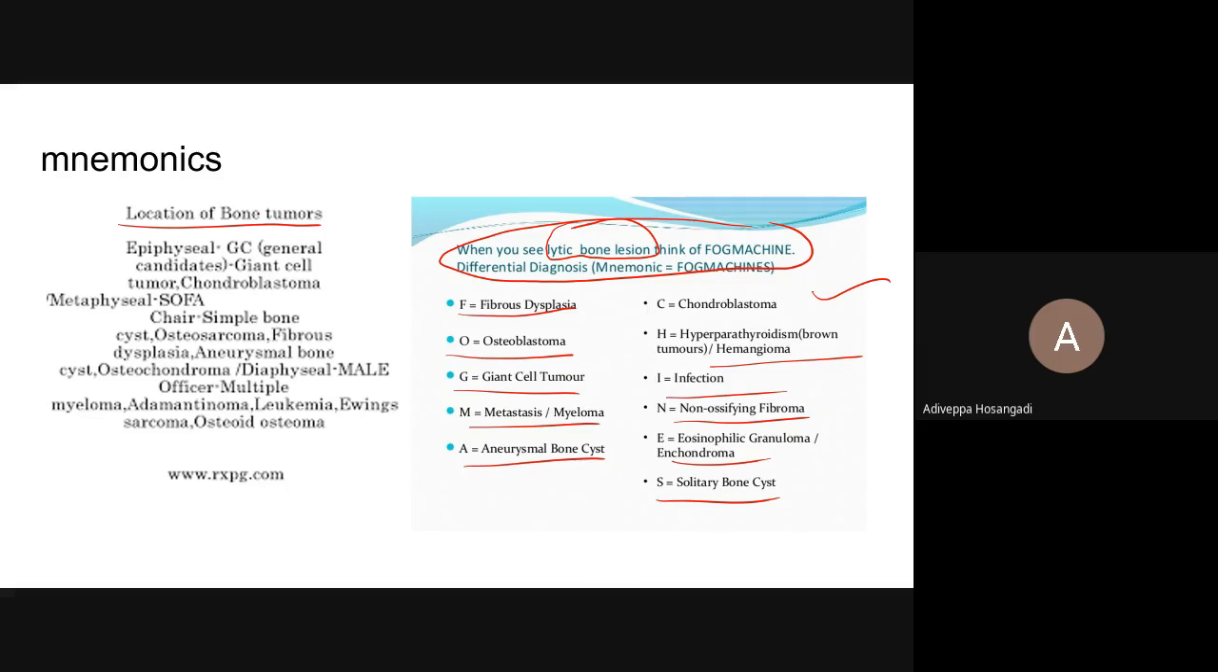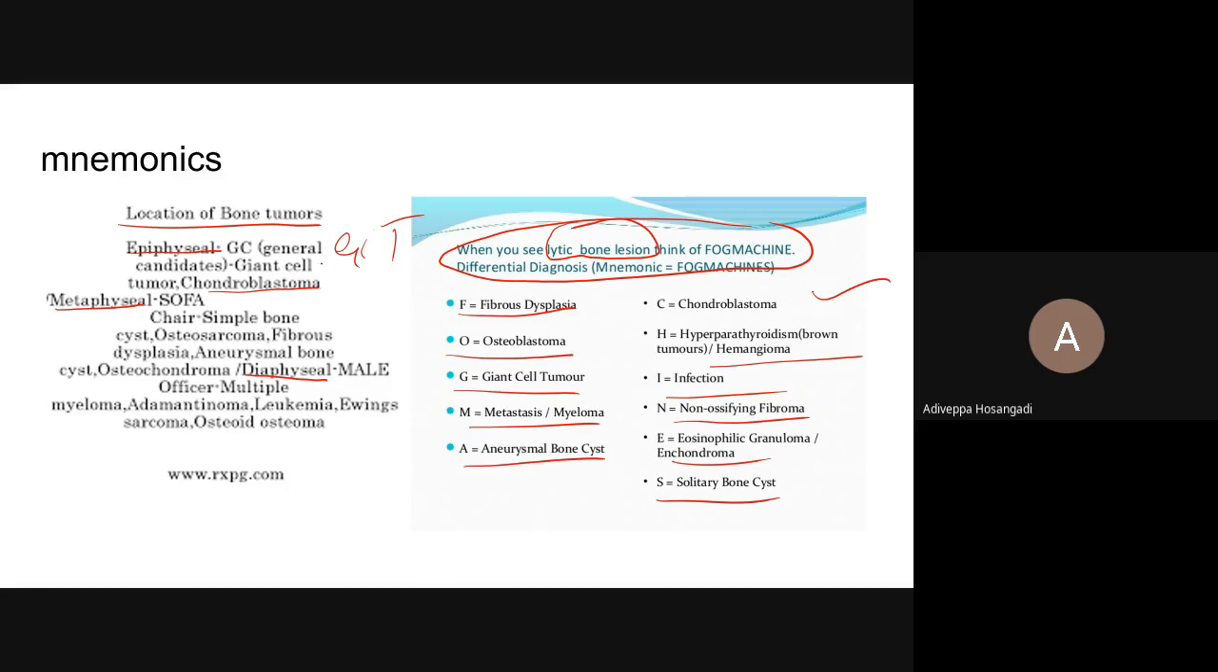So depending upon the location, where they are located, epiphyseal, metaphyseal, or diaphyseal. If it is epiphyseal, most common is GCT, and then comes your chondroblastoma. There's one picture in most of the textbooks. It is very, very confusing, but you try and restrict yourself to remember certain most common things. So epiphyseal: giant cell tumor and chondroblastoma.